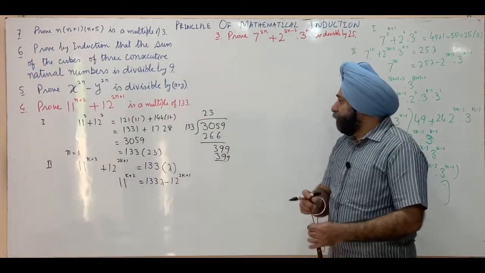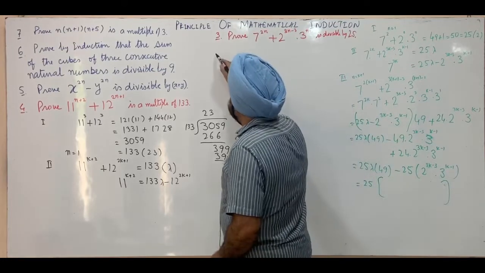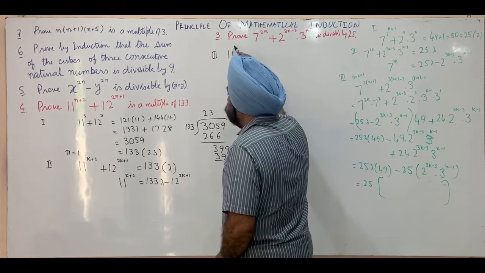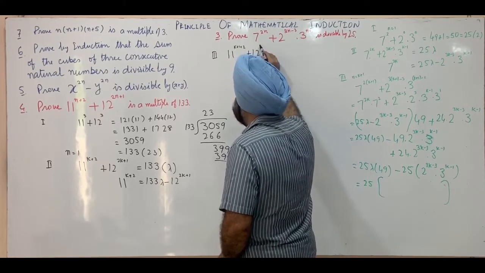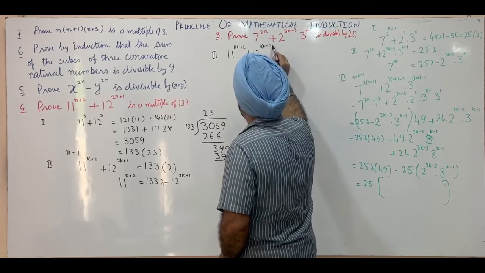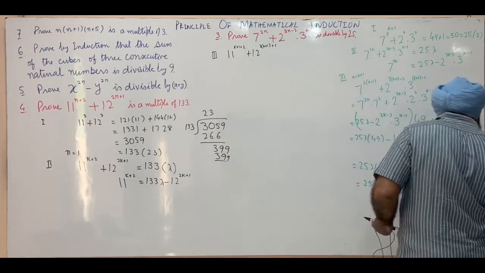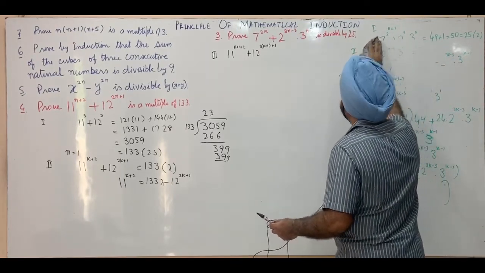Now we have to prove the result true for n equal to k plus 1. So that is the third step: 11 raised to power k plus 1 plus 2 plus 12 raised to power 2 into k plus 1 plus 1. We have to prove that this is a multiple of 133.